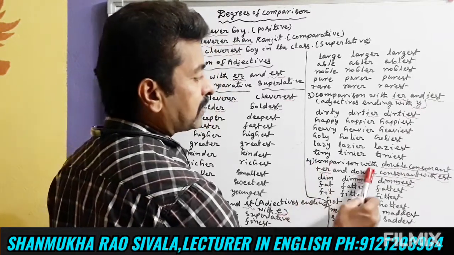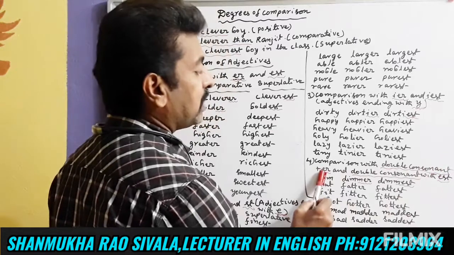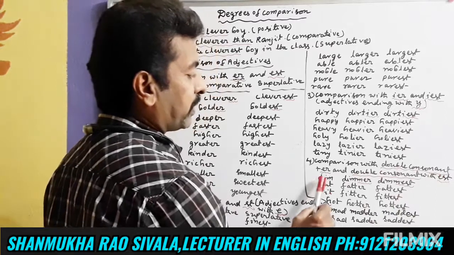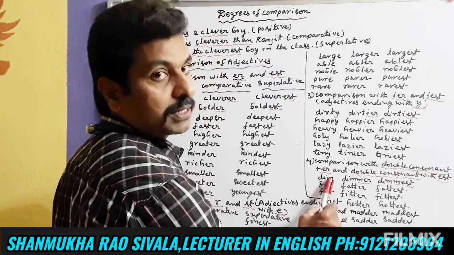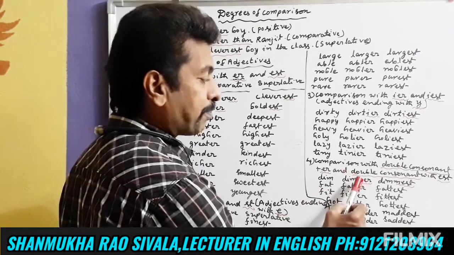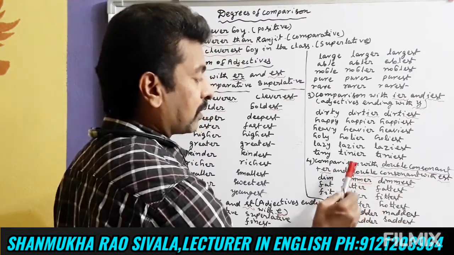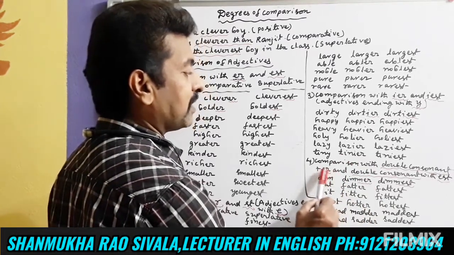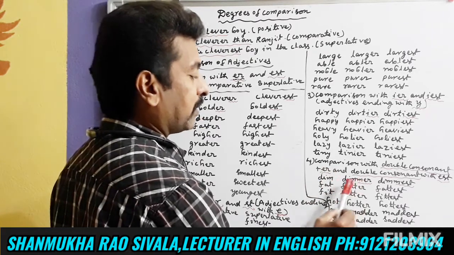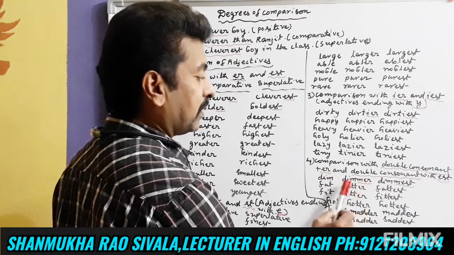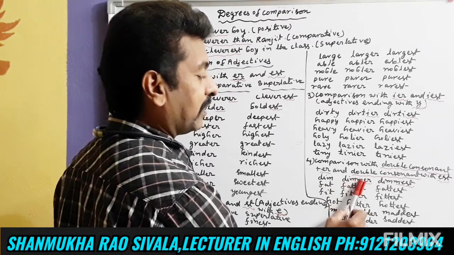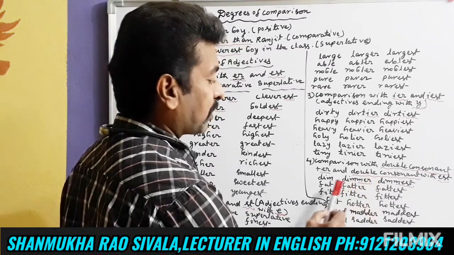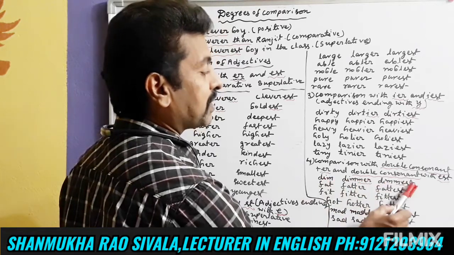Fourth one, comparison with double consonant plus ER and double consonant plus EST. Dim: M is a consonant. When we make a comparative and superlative form, one consonant becomes a double consonant plus ER. Dim, dimmer. The single M becomes double M, and ER is added. Okay friends, dimmer, dimmest.